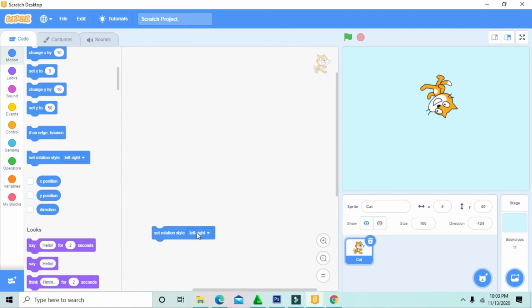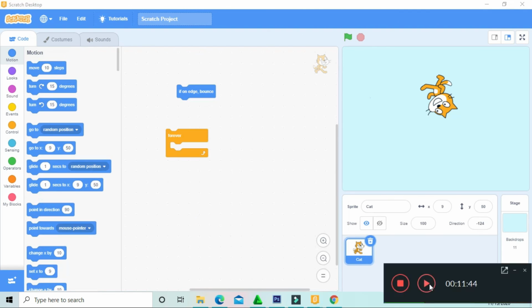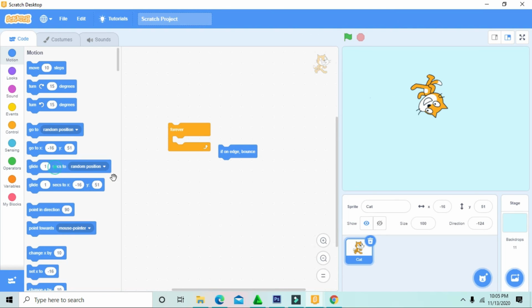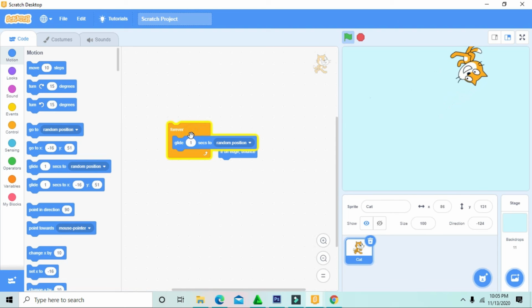Next, set rotation style. Oh no. First one, if on edge, bounce. Well, I want to explain forever, and we need forever to explain about it. Forever, we can make it forever. She cannot stop, she will go to the position. She goes forever. If she touches the edge any time, she will bounce.